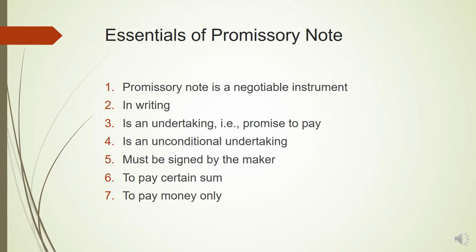Then, to pay a certain sum. The amount has to be written in the promissory note. A definite amount must be properly written in numerals, for example, I promise to pay rupees 500. Such an amount should not be based on a certain event or contingency. The amount should be properly determined at the onset of the promissory note. Next is to pay money only. We already discussed this feature in negotiable instruments: the promissory note must promise to pay a certain amount of money only and not anything else.